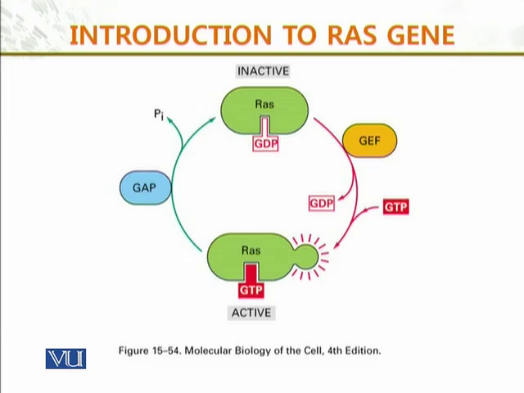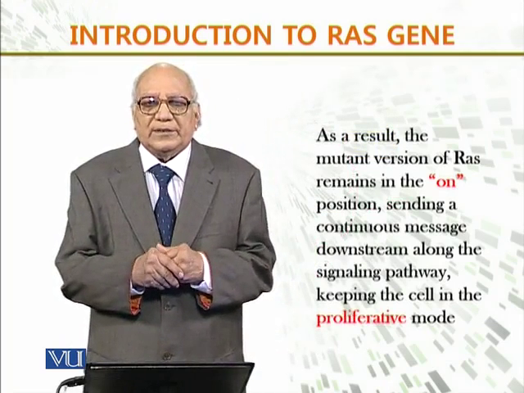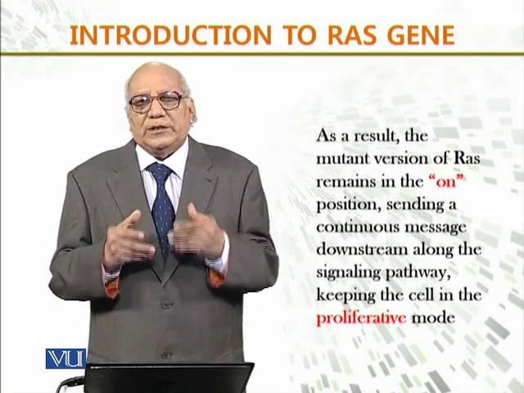But if the reverse cycle is true, as on the top, it is the inactive form of the RAS, where the hydrolysis from the GTP has occurred. Now, as a result, the mutant version of RAS remains in the on position.